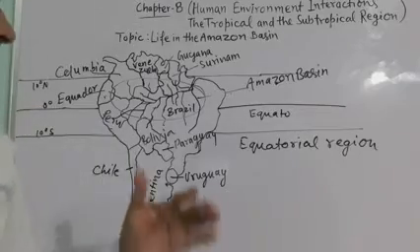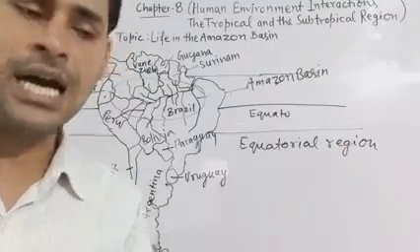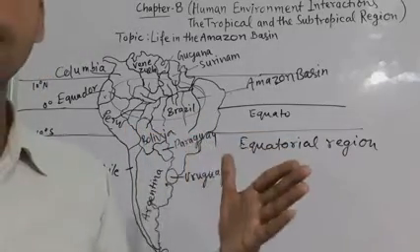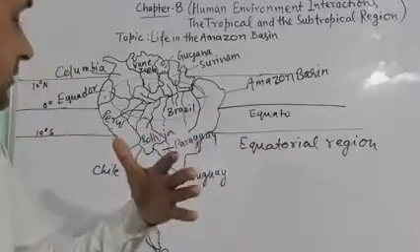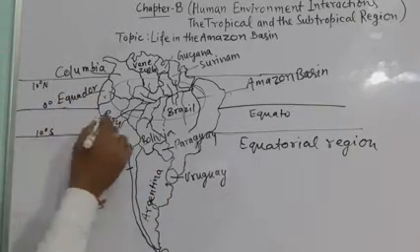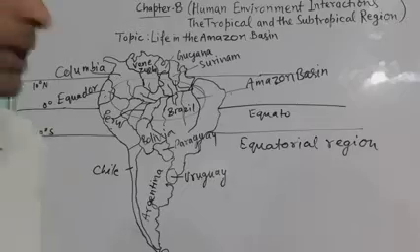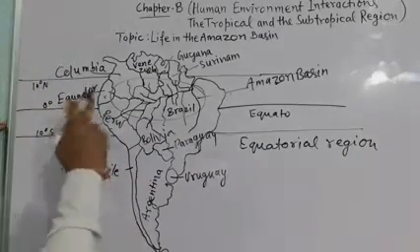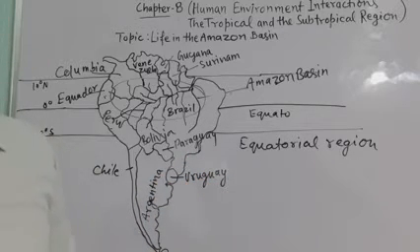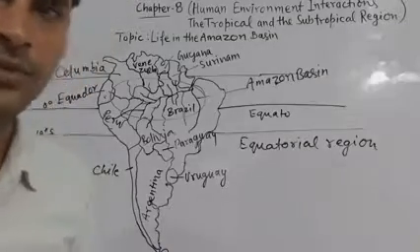So you must remember here, suppose that one question is given that how many countries in this basin touch the equator. Okay, so you have to remember there that you can see Ecuador, Colombia. You must remember that Ecuador, Colombia, and Brazil. So these are the countries which are coming in the path of equator.